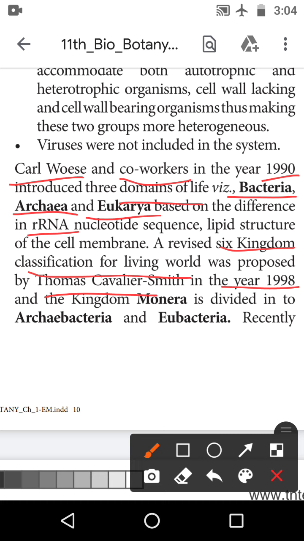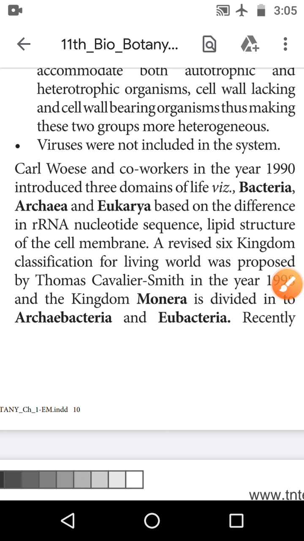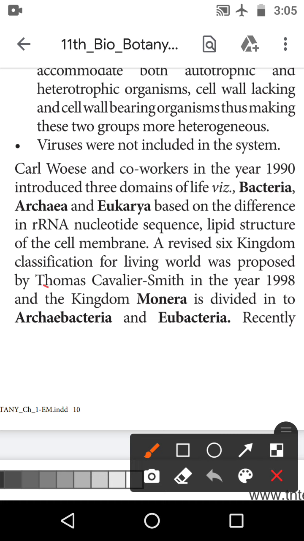Why the six kingdom classification? The Monera is divided into two, Archaebacteria and Eubacteria. So Archaebacteria and Eubacteria are followed by fungi, plantae and animalia. This is the six kingdom classification, proposed by Thomas Cavalier-Smith in the year 1998. The kingdom Monera is divided into Archaebacteria and Eubacteria.